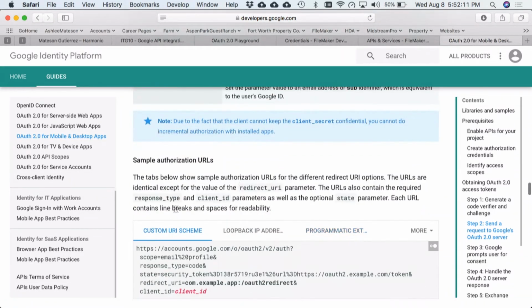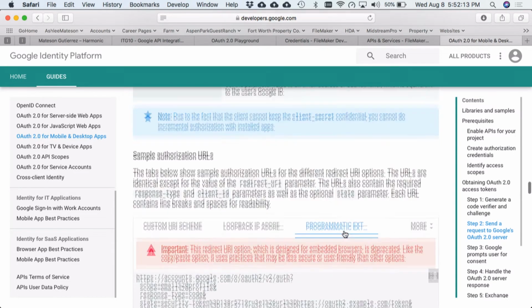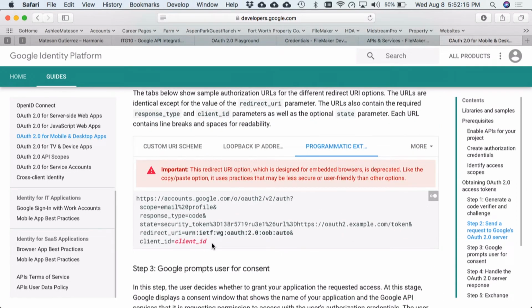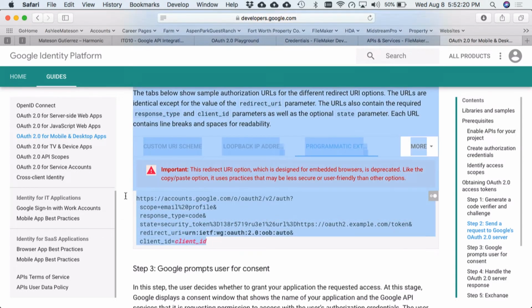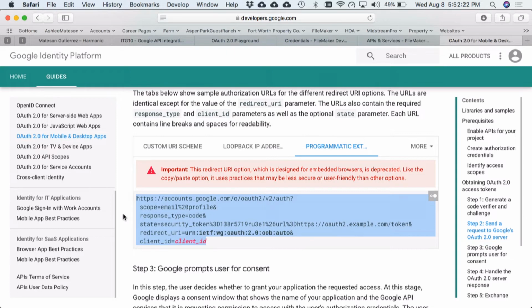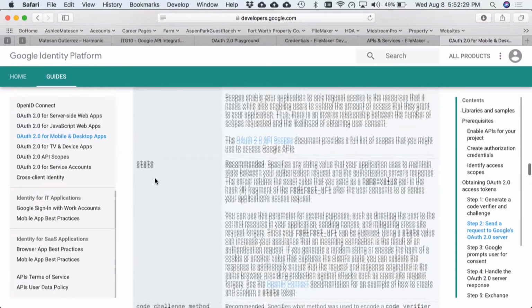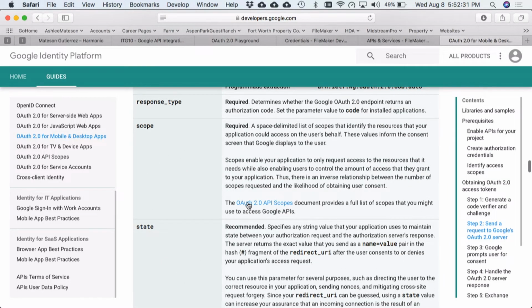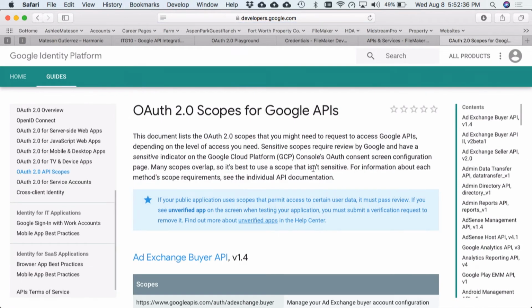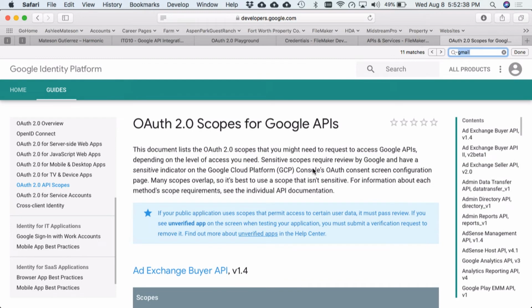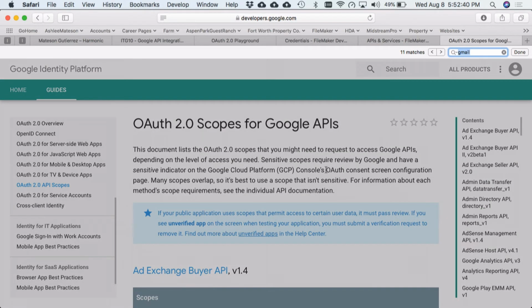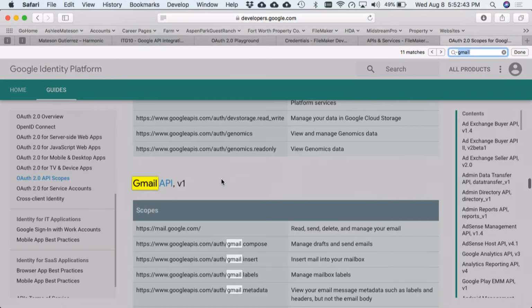It'll start you out right here, but we're on programmatic extraction. For a simple solution where you just want to play around with this, this is the one we use. There are many different ways to do this, but this is the one for today's sake. I also want to mention, again, the scope that we saw when we were in the playground. If we scroll up, we can see right here, OAuth 2.0 API scopes. I'm going to do a search for Gmail again.